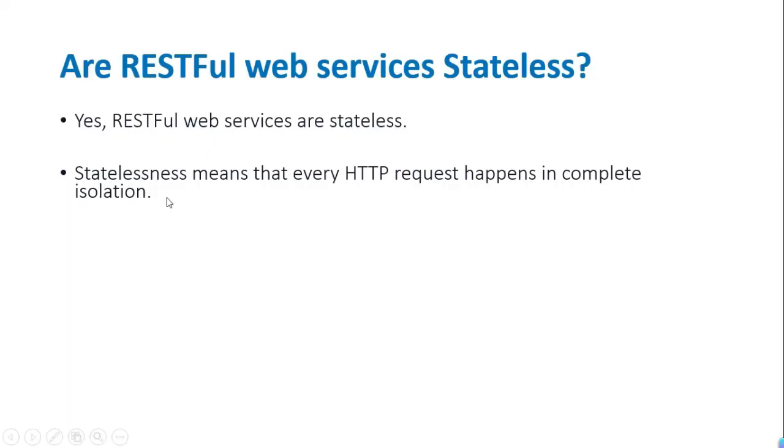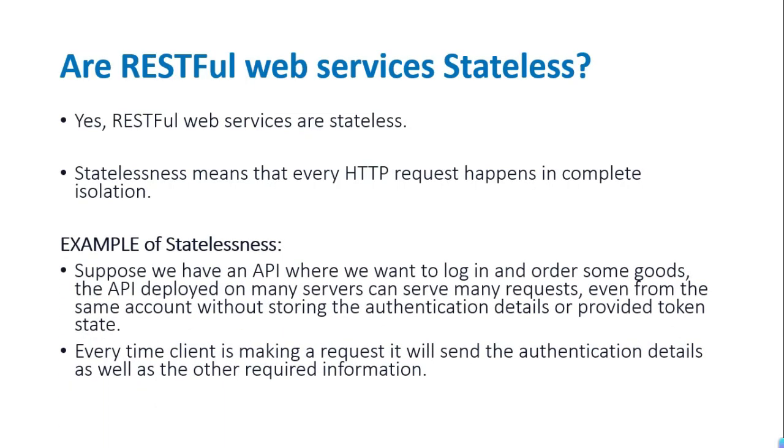Every HTTP request happens in complete isolation, that is, it is isolated from the request which you have sent before, because the client, Postman, is not going to store anything. So this is the example. Okay. So suppose we have an API where we want to log in and order some goods. The API deployed on many servers can serve many requests, even from the same account, without storing the authentication details or provided token state. Every time the client is making a request, it will send the authentication details as well as other required header information. Okay. So now we will move on to the next question.